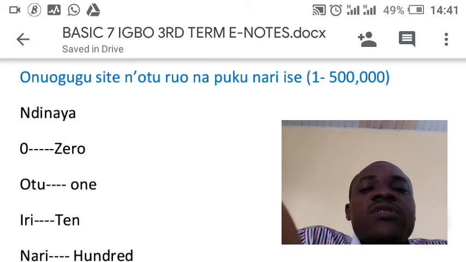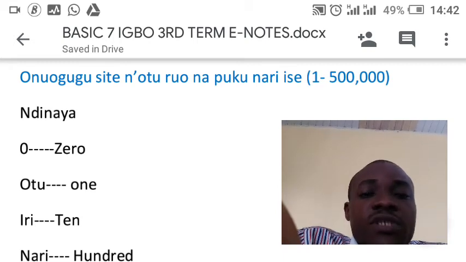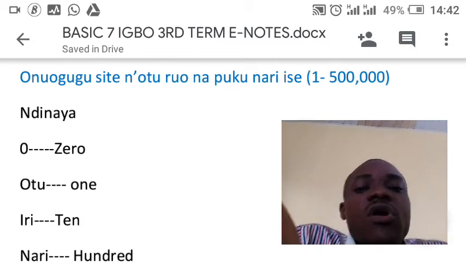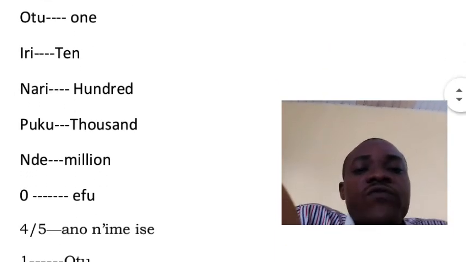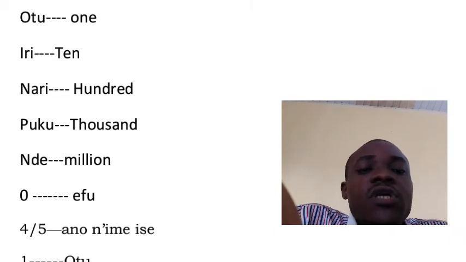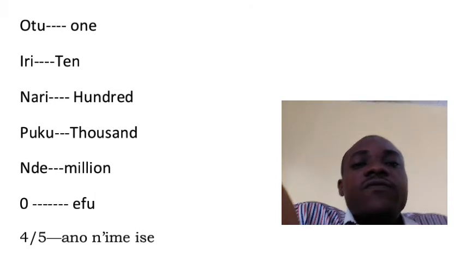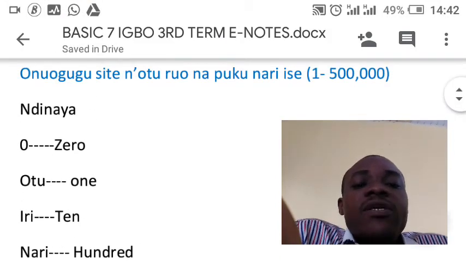This is 0, which means 0. In Igbo, 0 is called Efu. Look at it here. 0 is called Efu. Then let's go back.